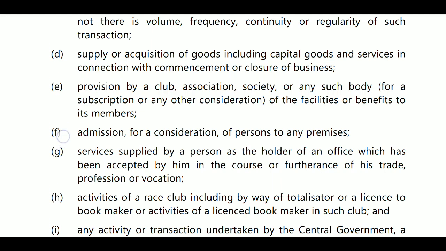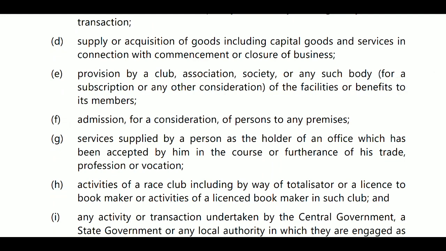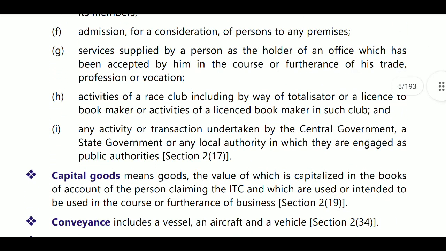Next, activities of a race club, including by way of totalisators, licensing of bookmakers, or activities of licensed bookmakers in such clubs, are also known as business. Then next, any activities by government, local authorities and public authorities. Here government includes both central government and state government.